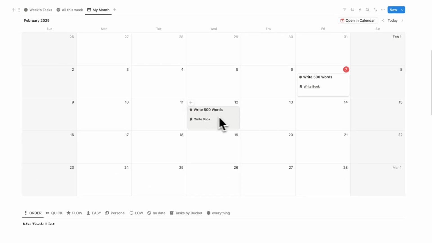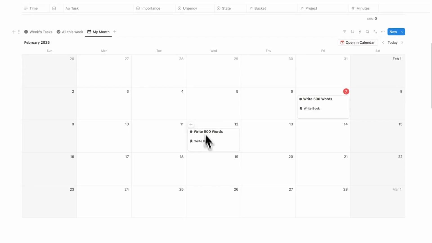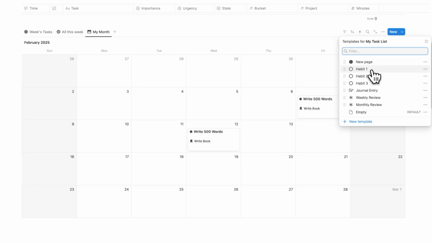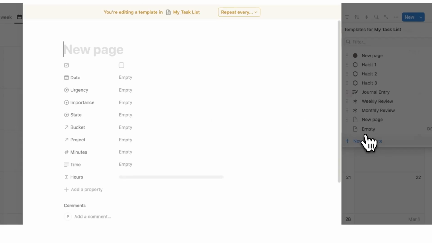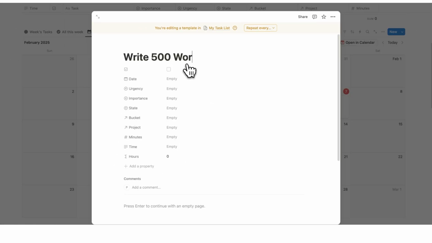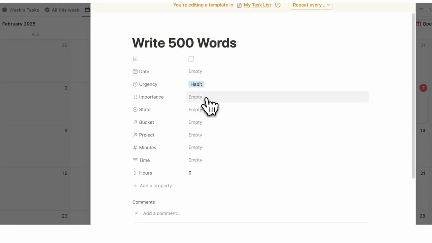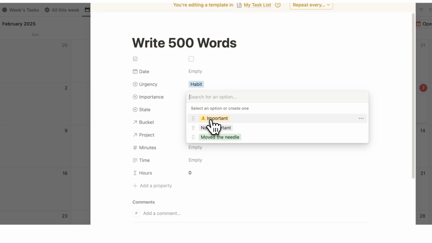This isn't very consistent. So in your Notion dashboard, in your calendar, aka your task list, what you're going to do is click on the down arrow here, and you're going to set up a habit. So in Headquarters here, these are already set up, but we will just click on new template for those who don't use Headquarters, and this here will be your habit. So we have write 500 words. And the urgency here is habit. You're doing this every single day or whenever you want to set this up. The importance here is very important.